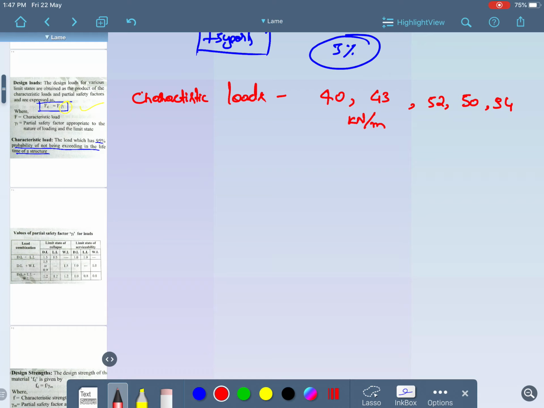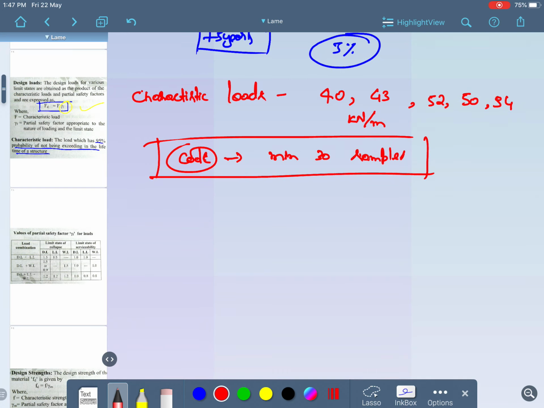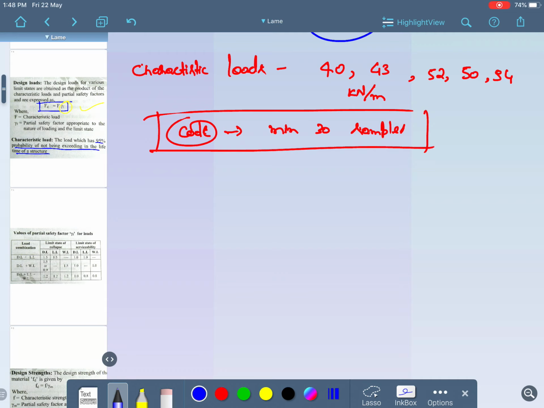Okay, I am just assuming this, but as per the code IS 456, how many samples are required? Minimum 30 samples are required. This is a specification. Just for the calculation purpose, I am going to take 5 values. So in this I need to calculate the value of F, which is the characteristic load. How to take the characteristic load, where F is equal to Fm plus K into S.